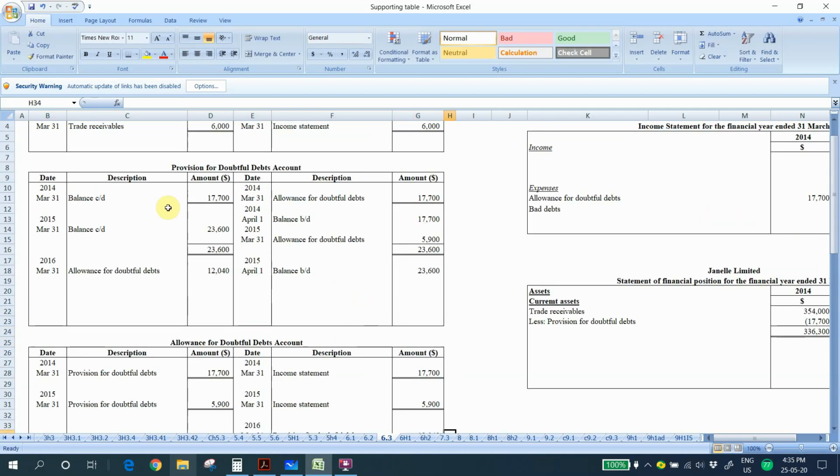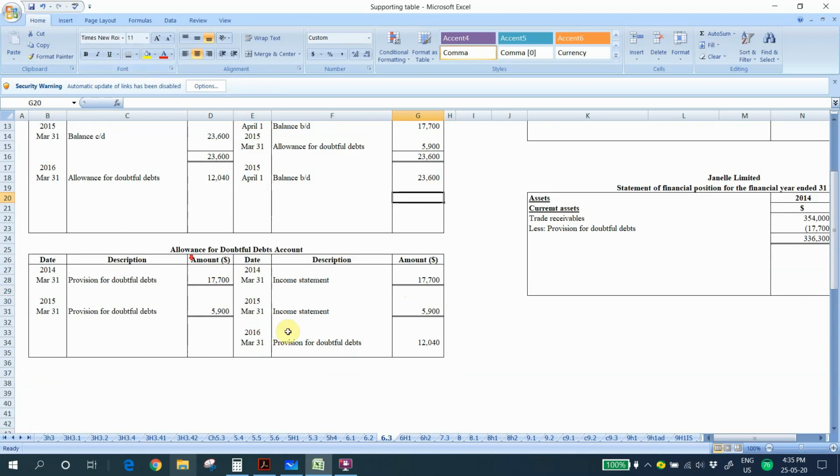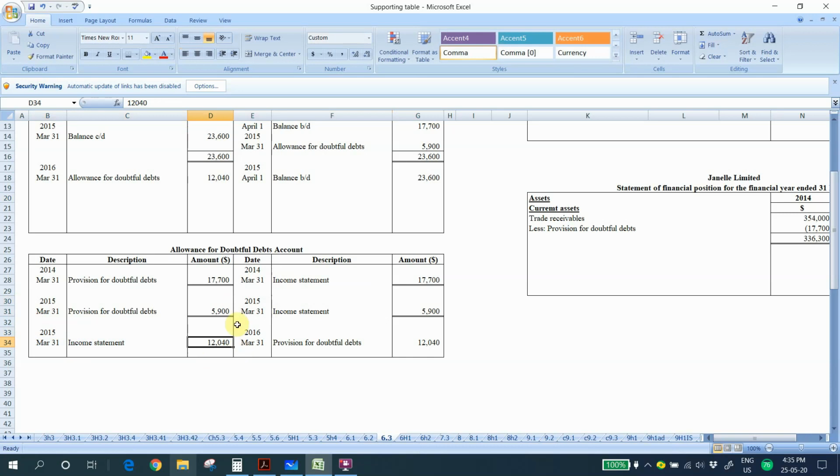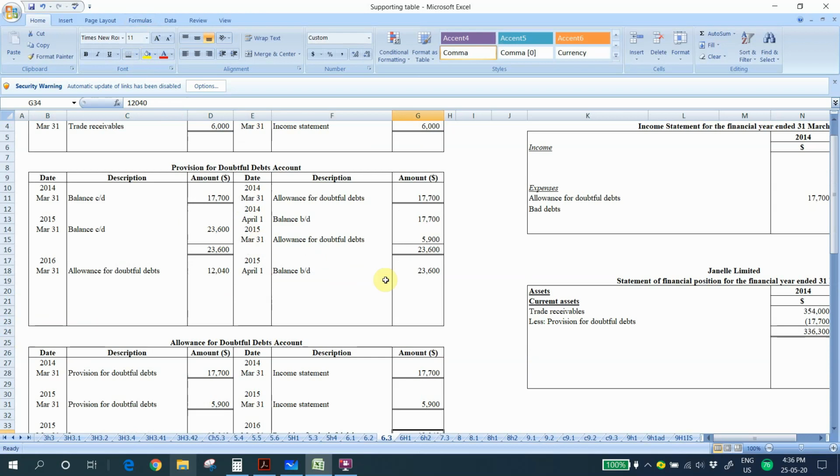Next, we have to close the account. So we close the allowance for doubtful debts account. This is an income for the company, so we write income statement on the debit side, 12,040, and then we have balanced the allowance for doubtful debts. Next, we look at the provision for doubtful debts account.